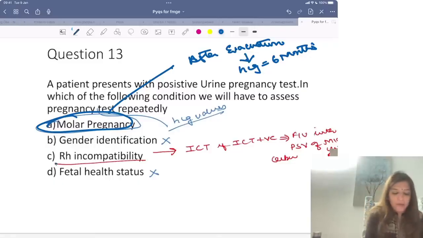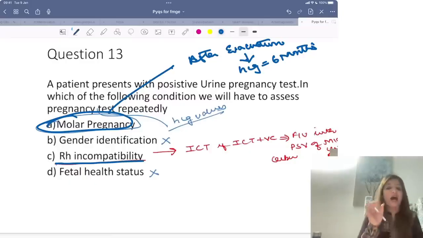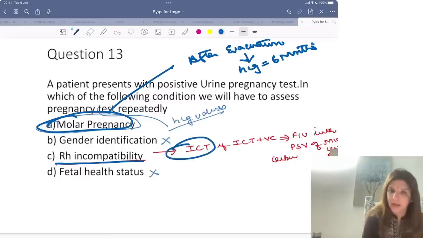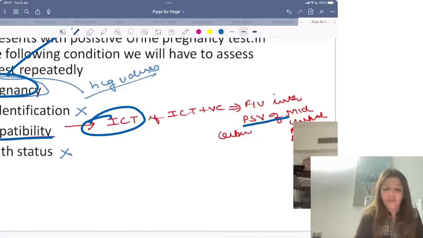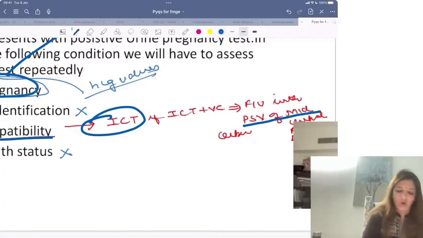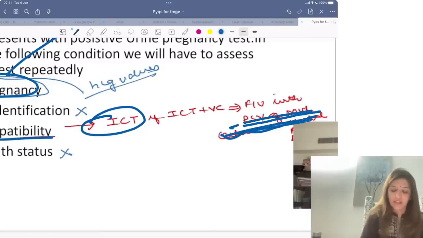How do you follow up a patient with RH incompatibility? In an RH incompatibility patient, we do the indirect Coombs test, and if the indirect Coombs test comes out to be positive, then you follow it up with peak systolic velocity of the middle cerebral artery. I'm just writing it here.